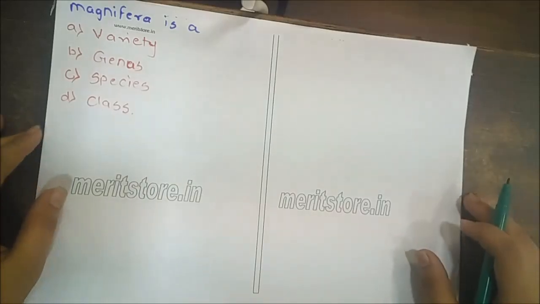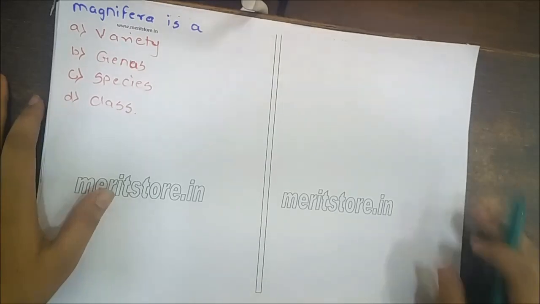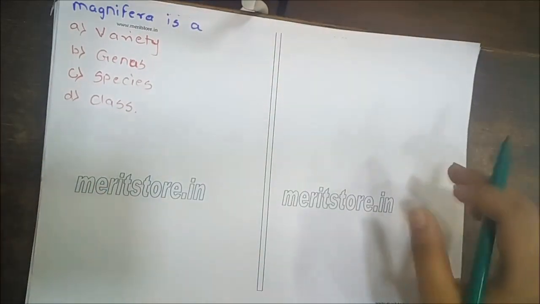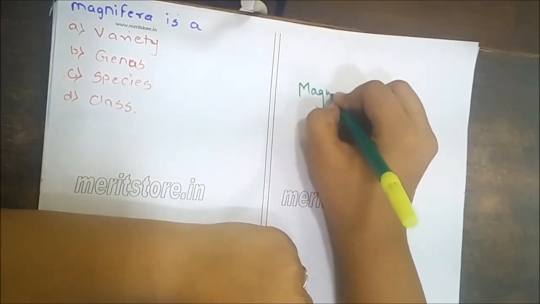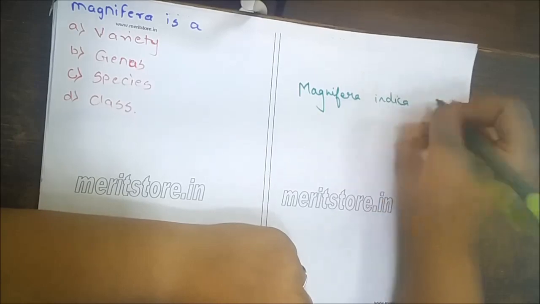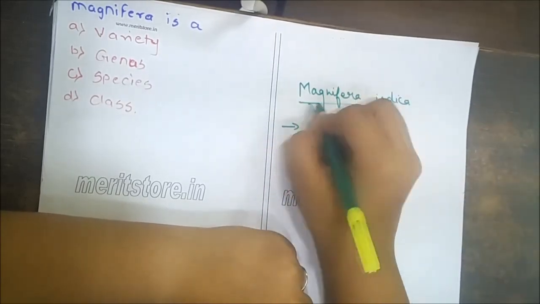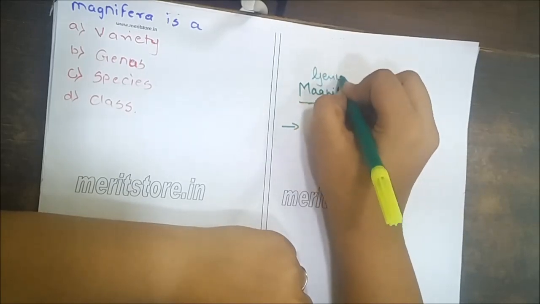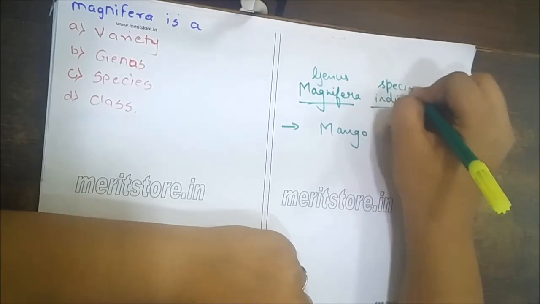And the question is, Mangifera is a variety, genus, species, or a class? We take an example of Mangifera indica, which is mango. Mangifera is genus and indica is species.